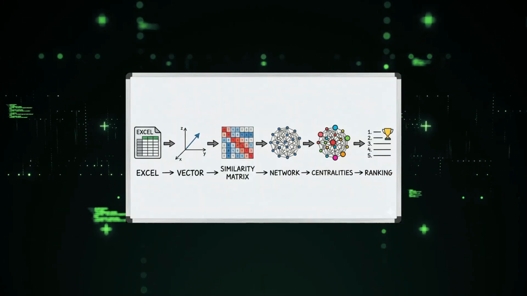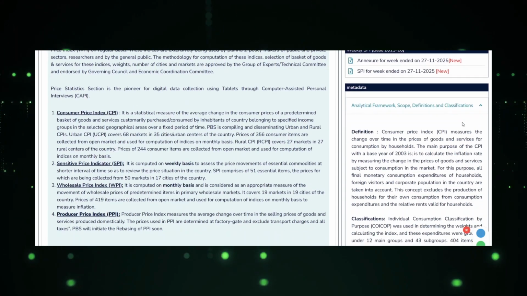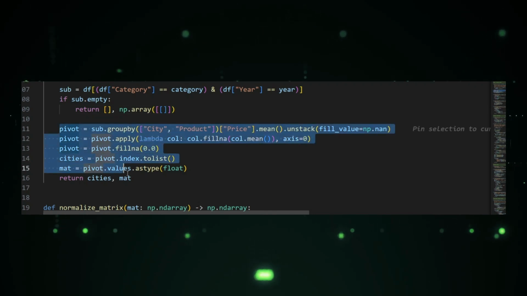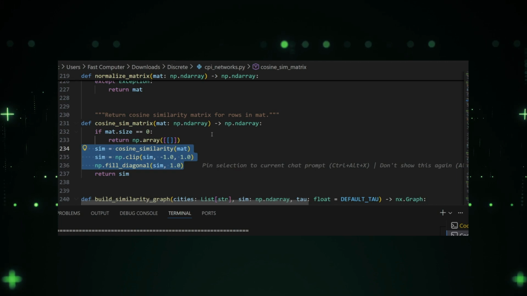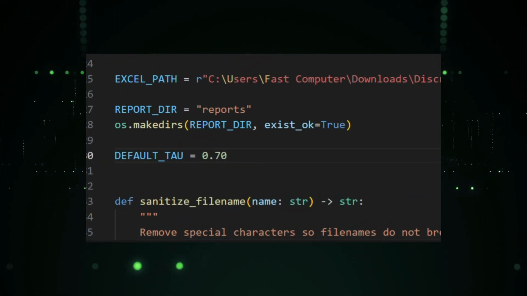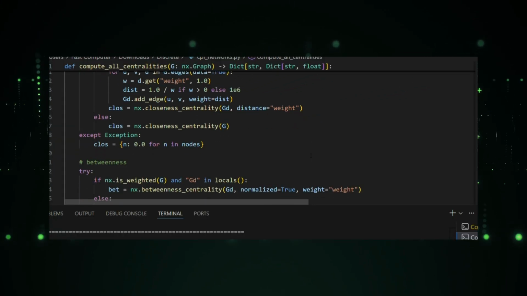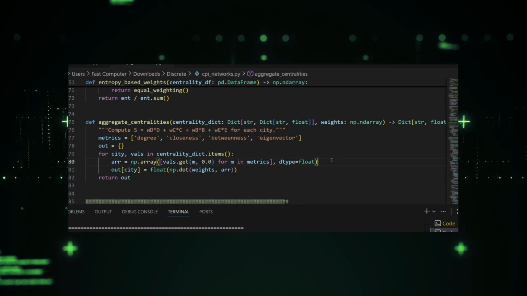Our pipeline has 4 steps. First step was to load real CPI-type price data from Pakistan. Second step was to convert it into city product price vectors. Third step was to compute cosine similarity between cities and build networks using a threshold value tau. Fourth step was to calculate degree, closeness, betweenness, and eigenvector centralities, and then rank the cities.